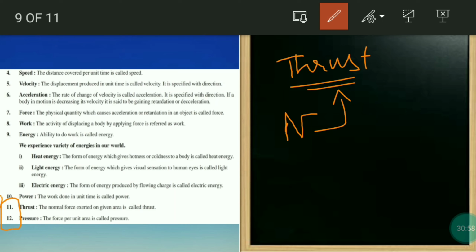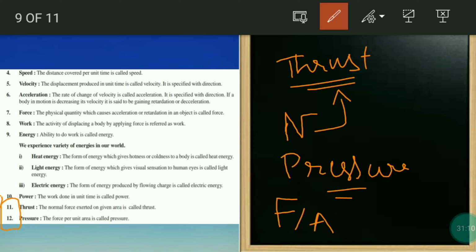Now if they are asking you pressure, it is force per unit area. Force per unit area is called pressure. So both are similar, but for thrust it is normal force only, and for pressure it is any force.